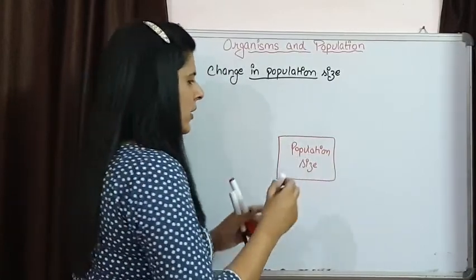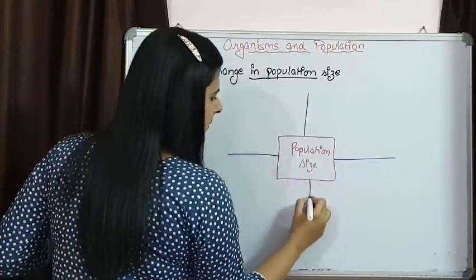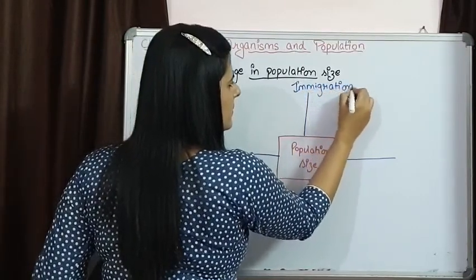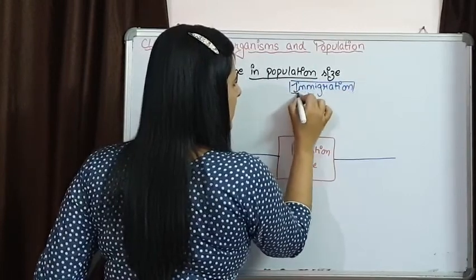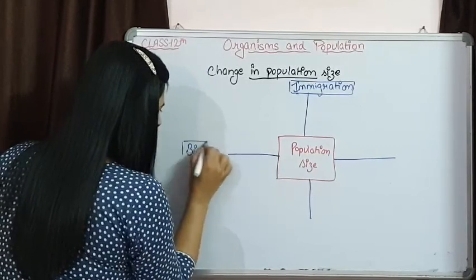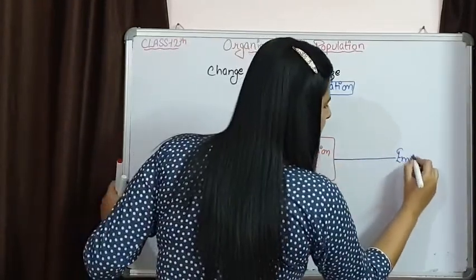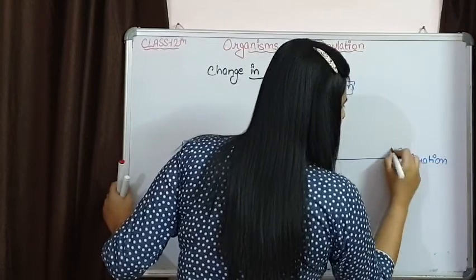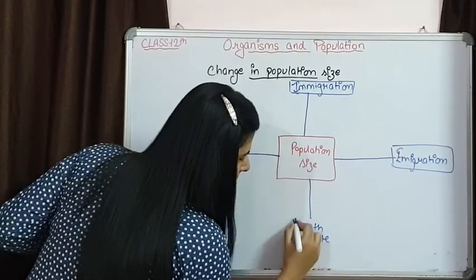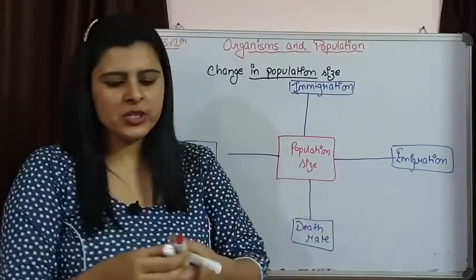And I am showing all the four attributes: immigration, birth rate, emigration, and death rate. These four are responsible for determining the population size.